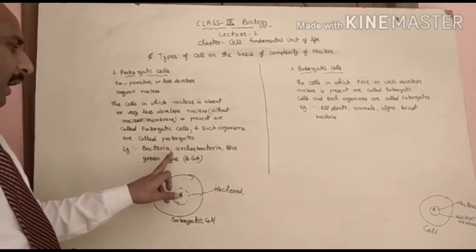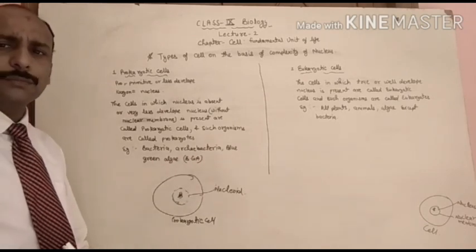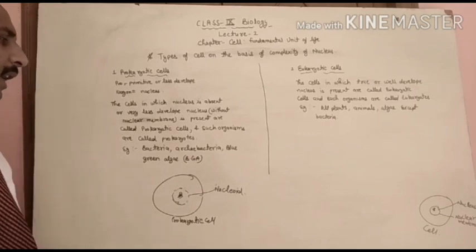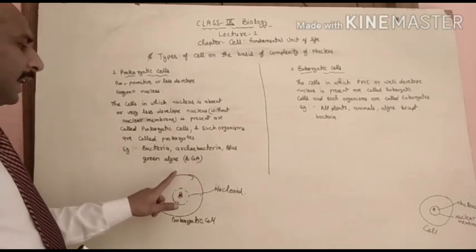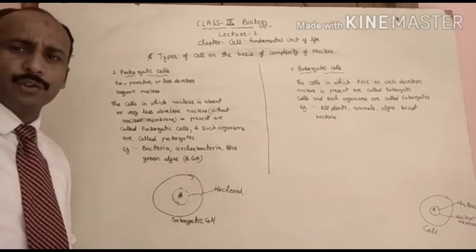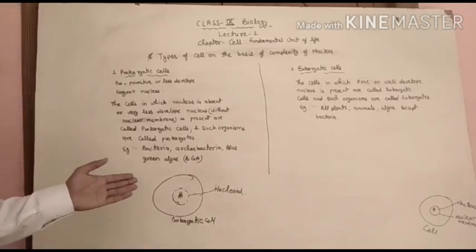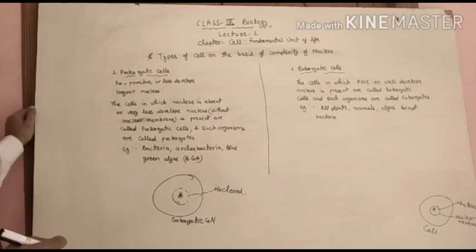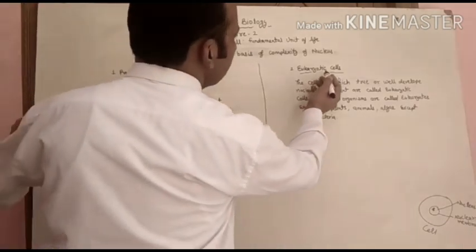The examples are bacteria and archaebacteria, blue-green algae, which are also called cyanobacteria. These things you will study in the next chapter also. So the next topic is the eukaryotic cells.